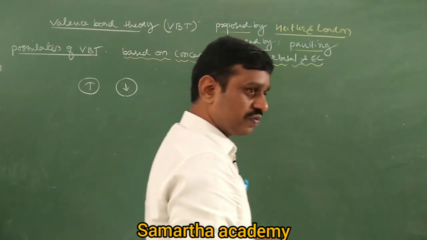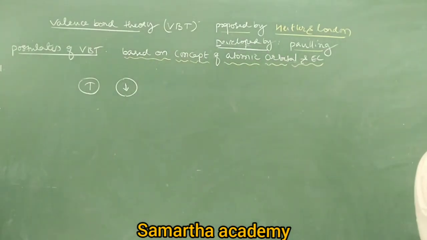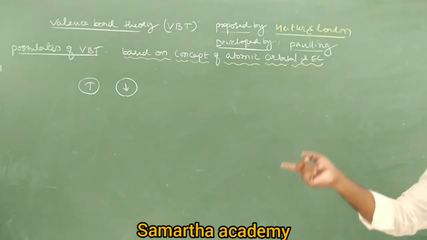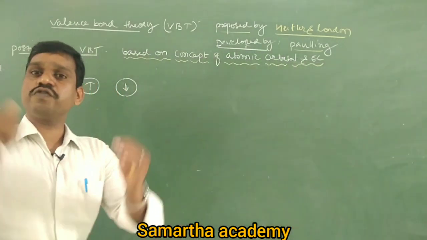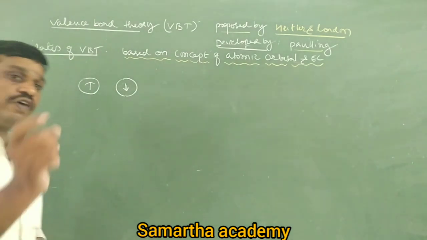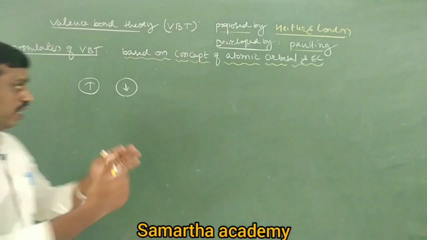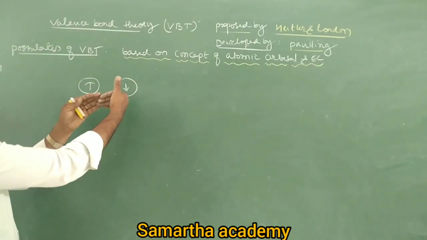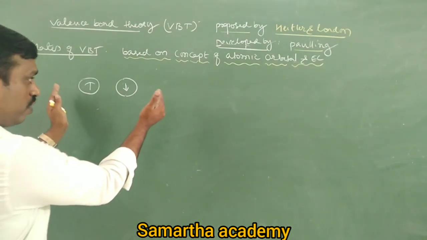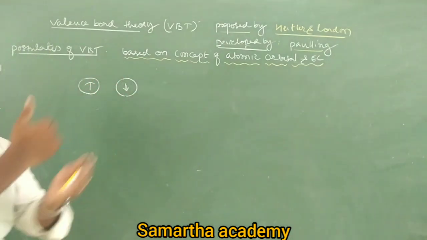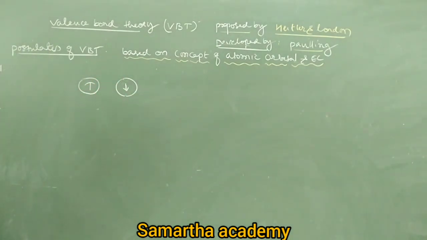So what is the first assumption? A covalent bond is always formed by overlapping of atomic orbitals having unpaired electrons, and those unpaired electrons must have opposite spin. Third assumption: the strength of the covalent bond always depends on the extent of overlapping. If these two orbitals overlap maximum, there will be a greater extent of overlapping, and the bond strength will be more. If they overlap maximum, the bond is stronger.